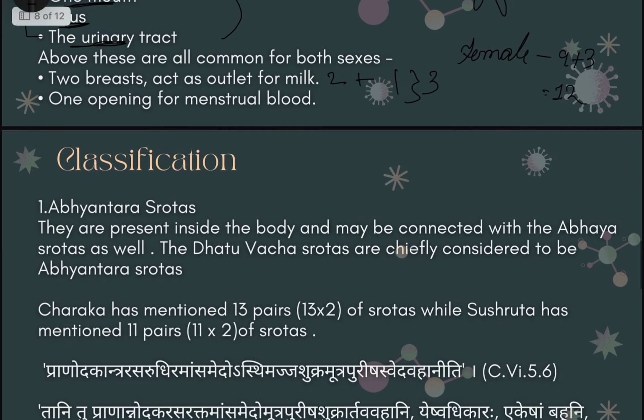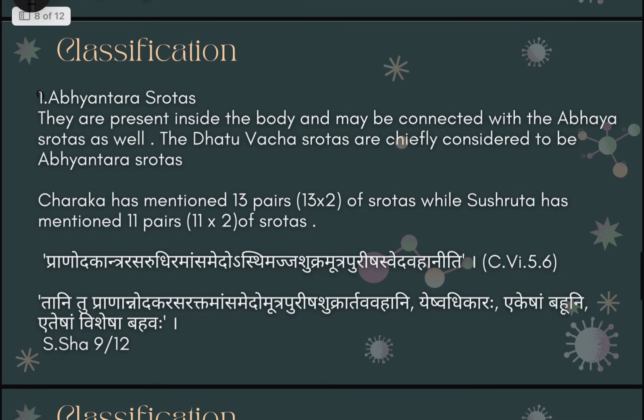Next, the second type is the abhyantar shrotas. The term abhyantar means inside or interior. Just like bahya means outside, abhyantar means they are present inside the body, and they are innumerable in number, present all over the body. The dhatu vaha shrotas are chiefly considered to be abhyantar shrotas. We all know that there are sapta dhatus, and each of the dhatus has its own shrotas for movement.